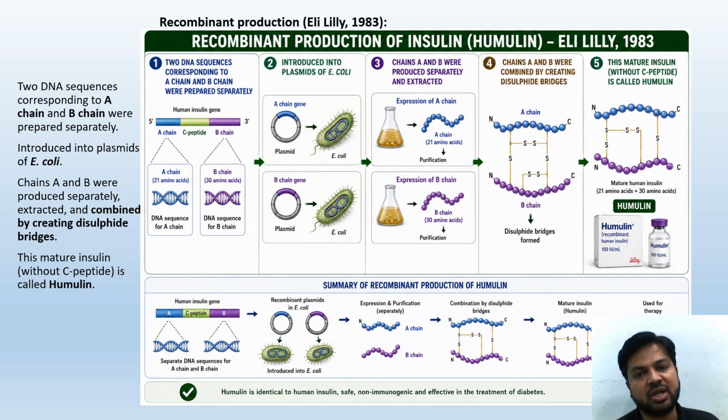Recombinant production of insulin, Humulin. Two DNA sequences corresponding to A chain and B chain were prepared separately and introduced into plasmids of E. coli. Chains A and B were produced separately, extracted, and combined by creating disulfide bridges. This mature insulin without C peptide is called Humulin.